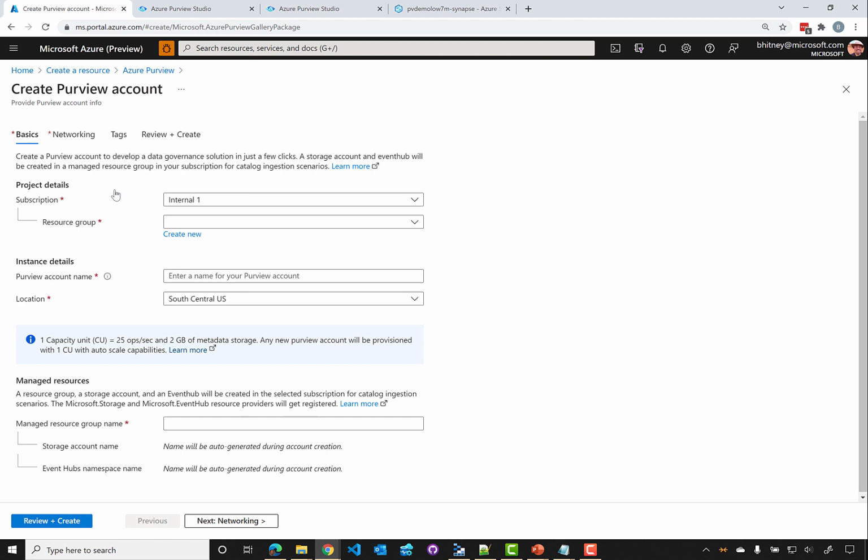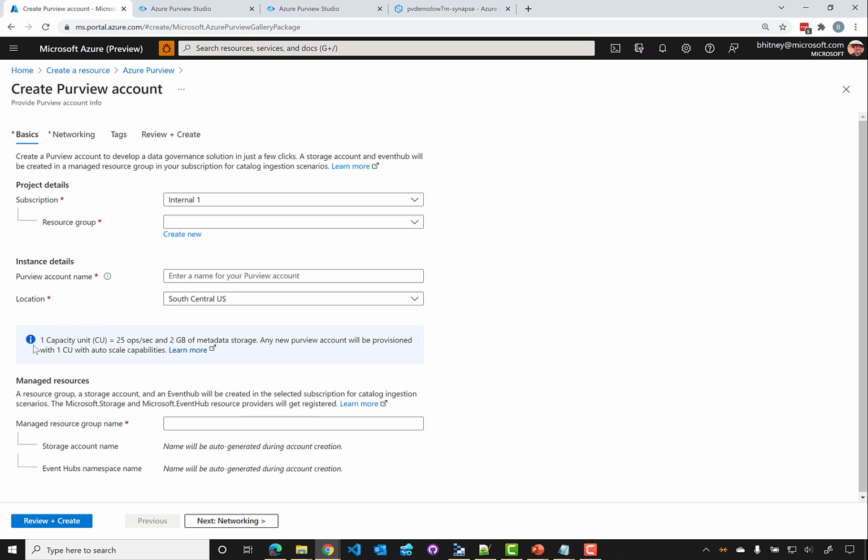And just like many of the other resources in Azure, we can give it a subscription that we're going to put this in. The resource group, typically we create a new one, Purview account name, and then also a resource group name for the managed resources. Really the thing I wanted to call out here is if you've looked at Purview previously, or if you've read any of the documentation that might have been when Purview was in preview, as it was recently GA'd, you'll see that the way it is built has changed slightly.